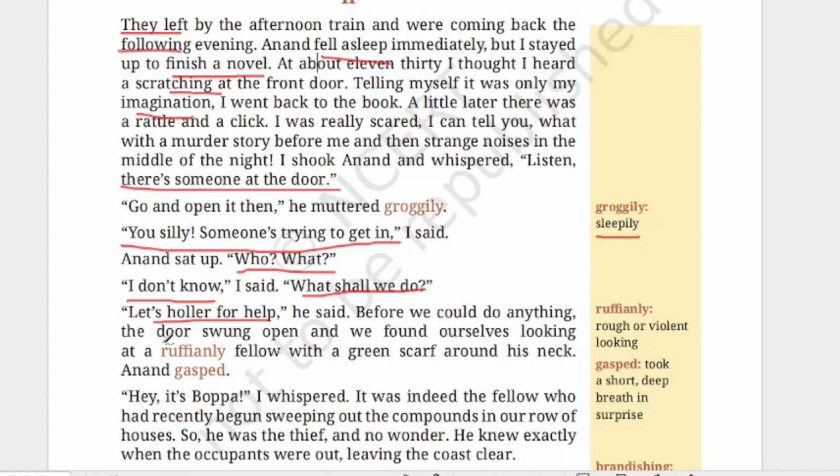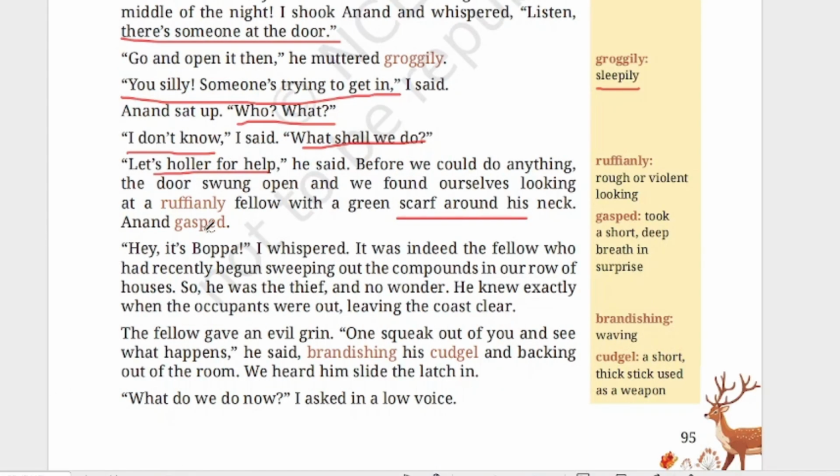Before we could do anything, the door swung open and we found ourselves looking at a ruffianly fellow with a green scarf around his neck. So before they could do anything or even think, what happened? The door swung open. That means the door was open and a person was standing there. What was he wearing? A green scarf. A ruffianly fellow means what? Rough or violent looking, not a good looking man. Anand gasped. That means he took a short breath. Hey, it's Bopa, I whispered.